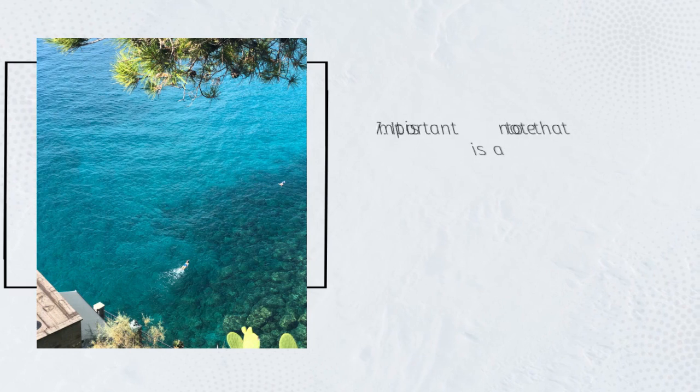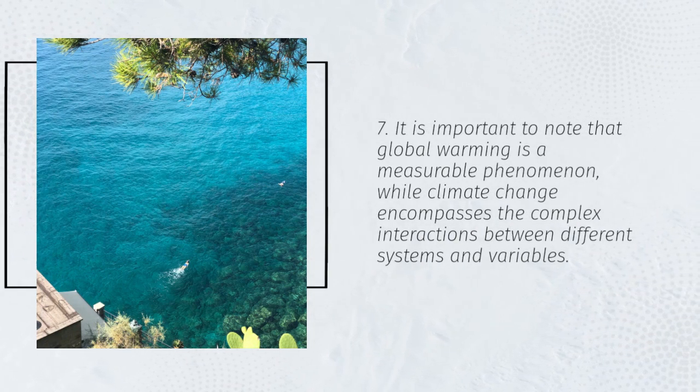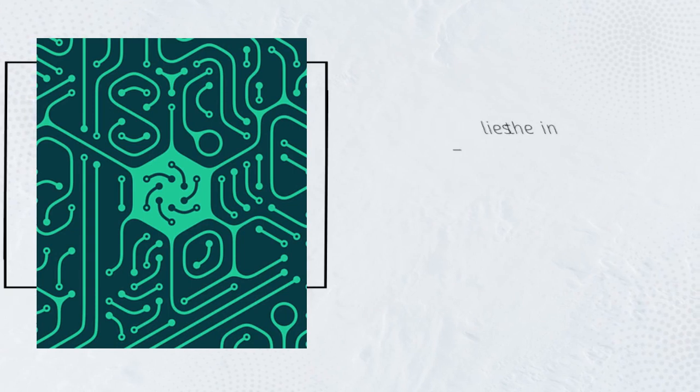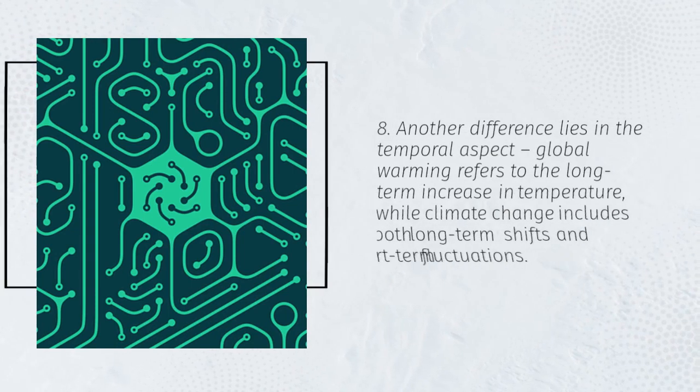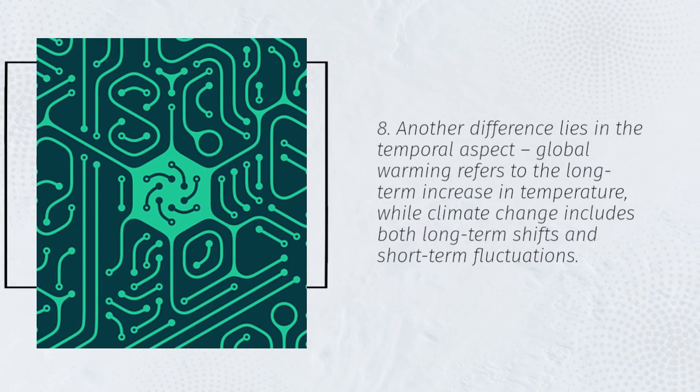7. It is important to note that global warming is a measurable phenomenon, while climate change encompasses the complex interactions between different systems and variables. 8. Another difference lies in the temporal aspect. Global warming refers to the long-term increase in temperature, while climate change includes both long-term shifts and short-term fluctuations.